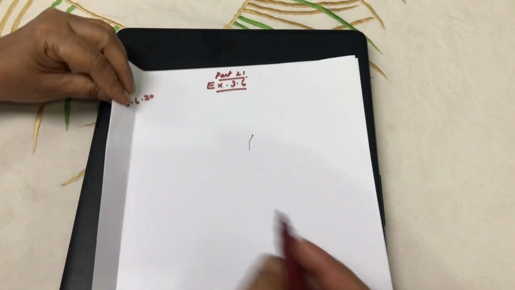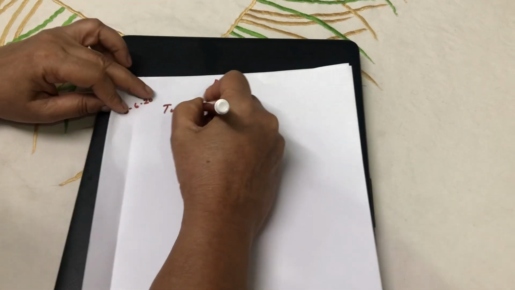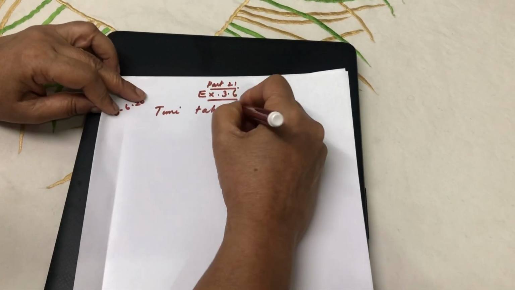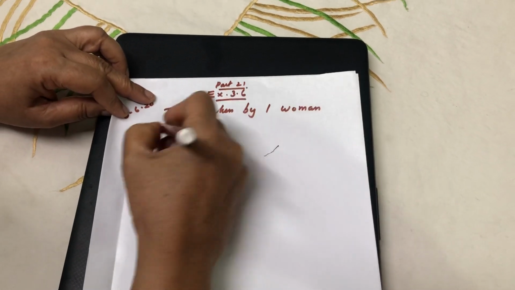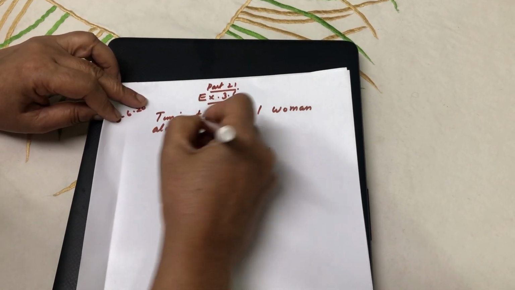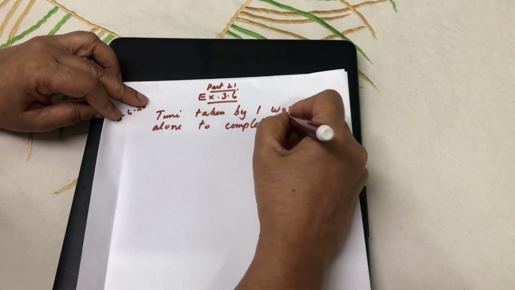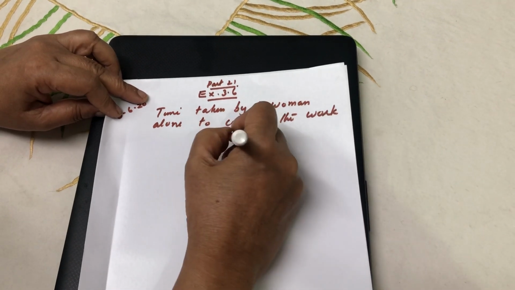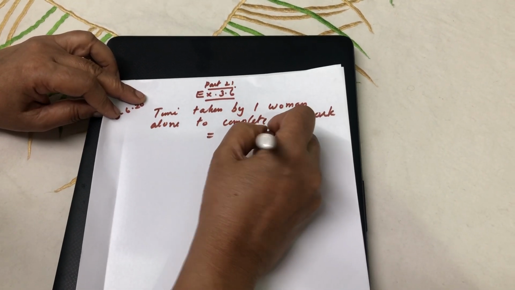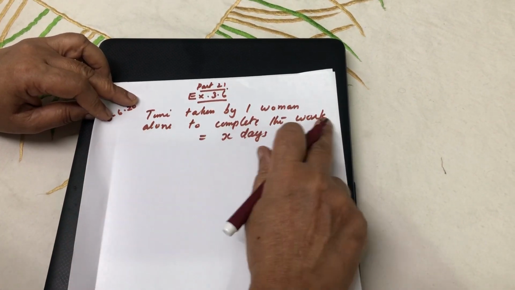So you have to assume the time taken by one woman alone to complete the work. You take it as X days. One woman alone takes X days to complete the work.